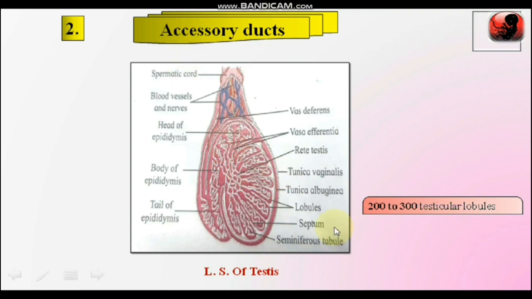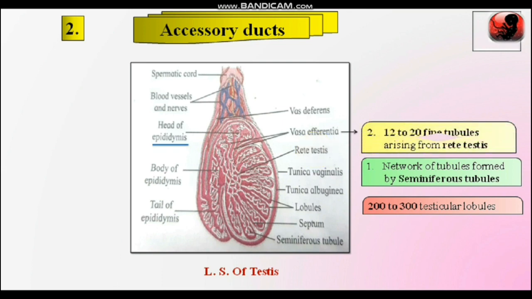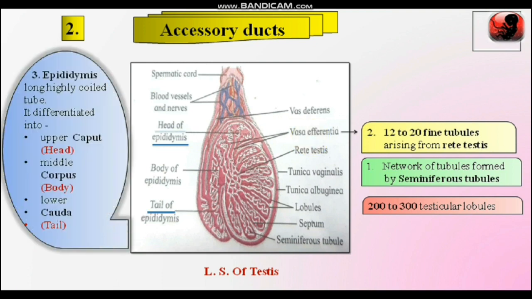Reproductive ducts are found inside the testes, known as the accessory ducts. 200 to 300 testicular lobules. These seminiferous tubules converge at the posterior border of the testis and form a network of tubules known as the rete testis. From the rete testis arise 12 to 20 fine tubules. These tubules are known as vasa efferentia.